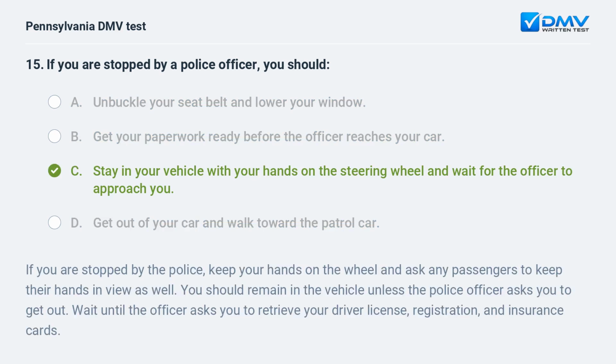C. stay in your vehicle with your hands on the steering wheel and wait for the officer to approach you. If you are stopped by the police, keep your hands on the wheel and ask any passengers to keep their hands in view as well. You should remain in the vehicle unless the police officer asks you to get out. Wait until the officer asks you to retrieve your driver license, registration, and insurance cards.